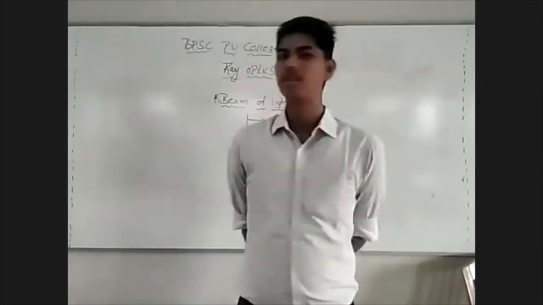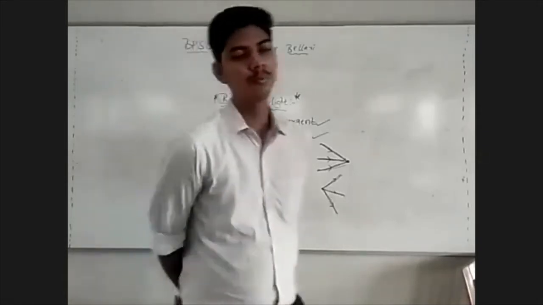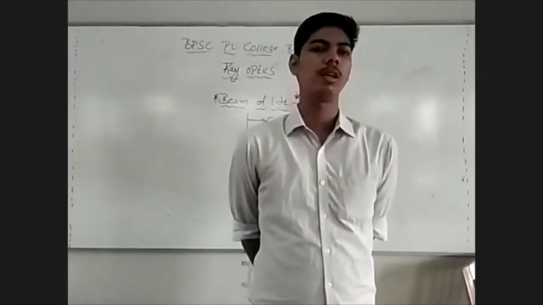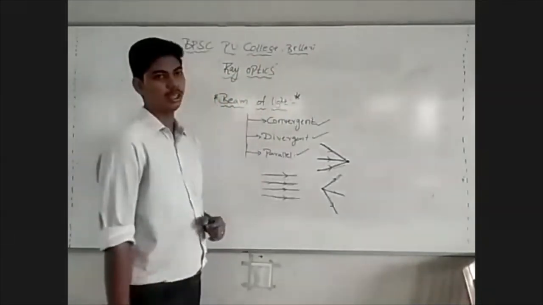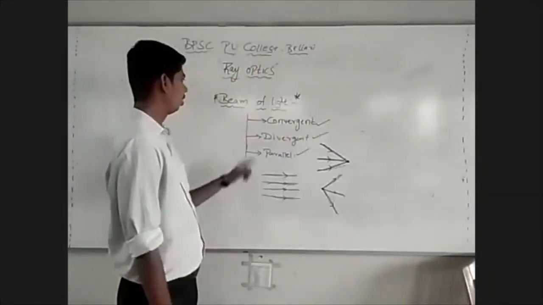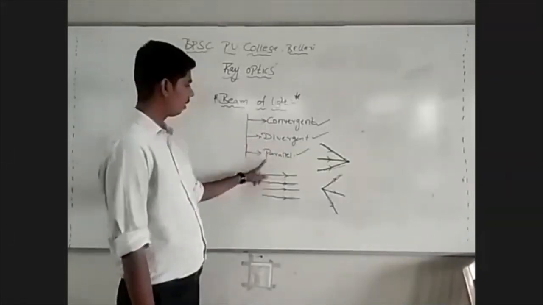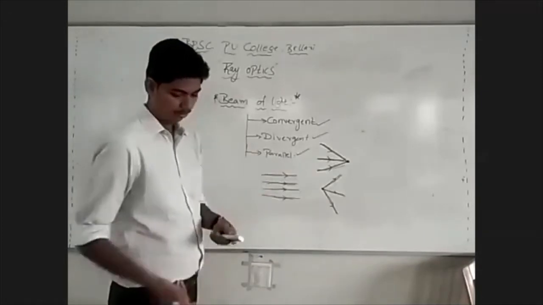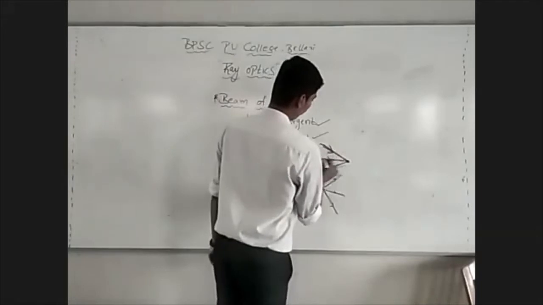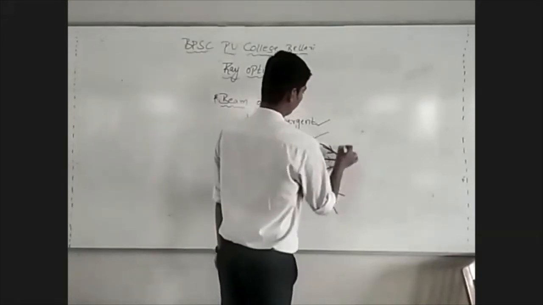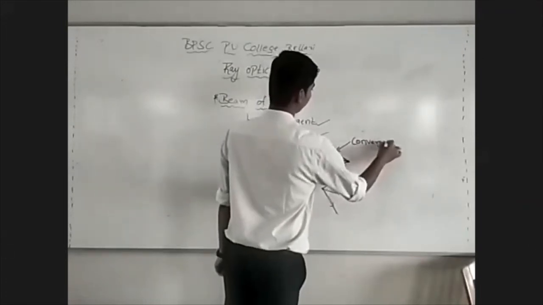In our last class, we were discussing ray optics, and I told you what is meant by a ray of light and a beam of light, and also about three different types of beams of light. We have convergent beam of light, divergent beam of light, and a parallel beam of light. If the rays of light converge to a point, then such a beam of light is called a convergent beam of light.